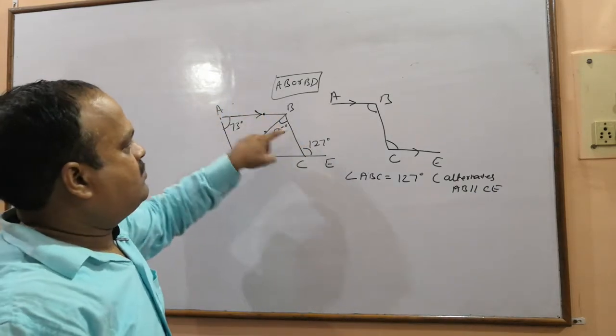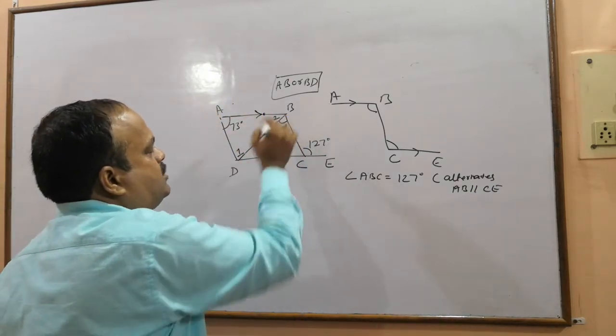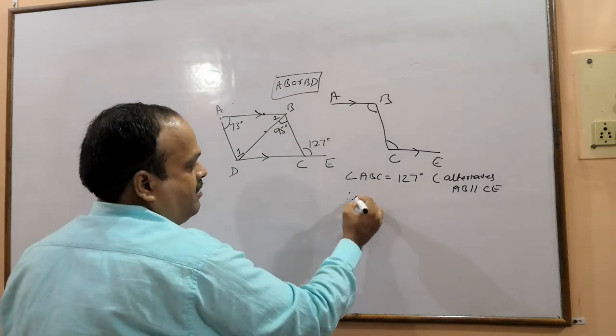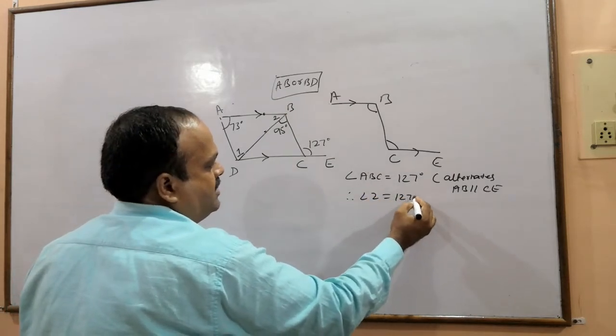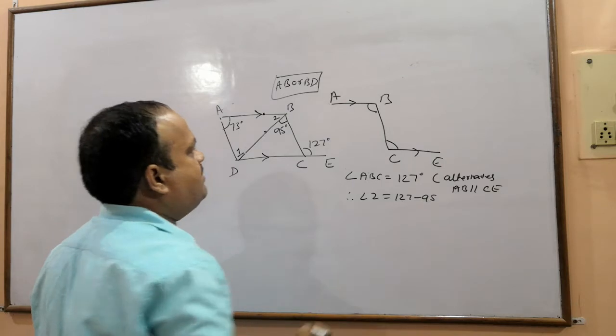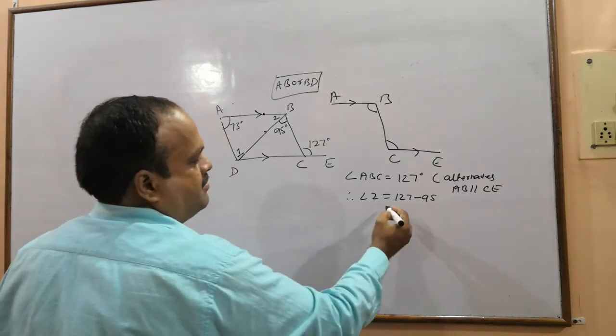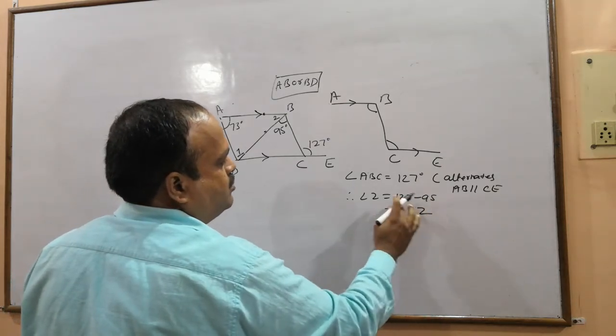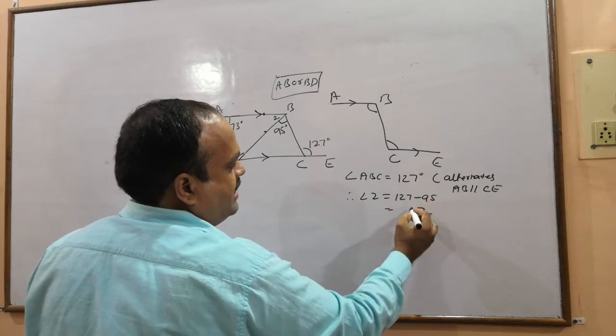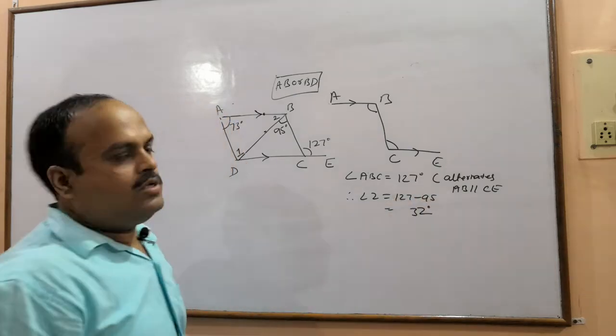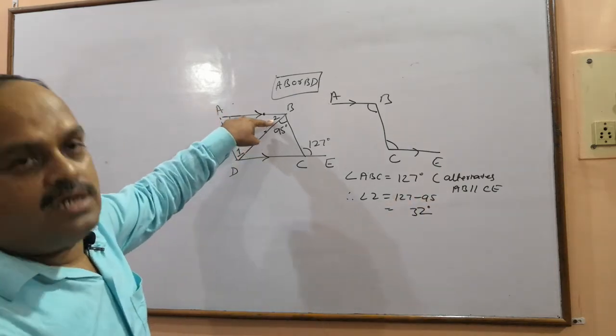So this angle is 127. I write here 2. Therefore angle 2 will be 127 minus 95, which is 32. So this angle is 32.